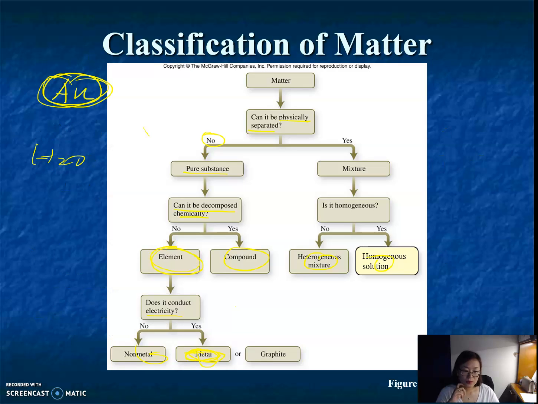Okay, so we will stop this video here. We already learned how to classify matter, what the difference is between a pure substance and a mixture, between an element and a compound, and between a metal and a non-metal. Hopefully you can do all the activities related to the classification of matter.